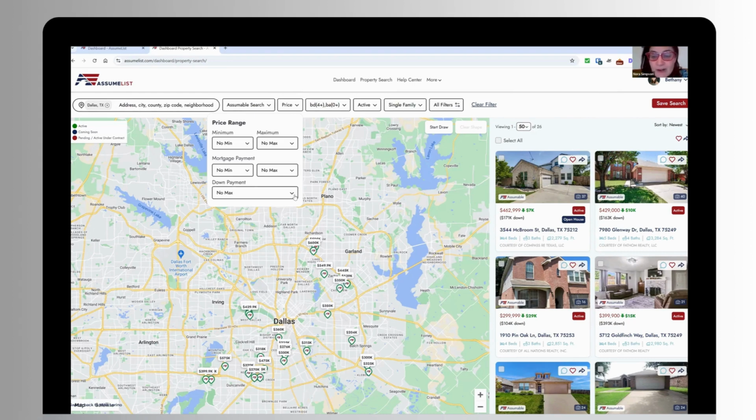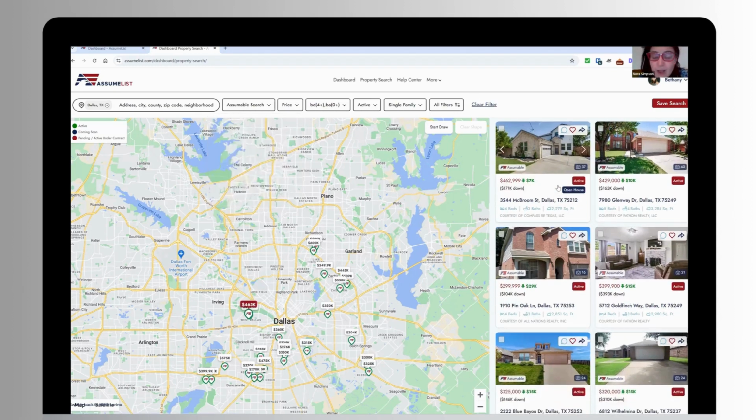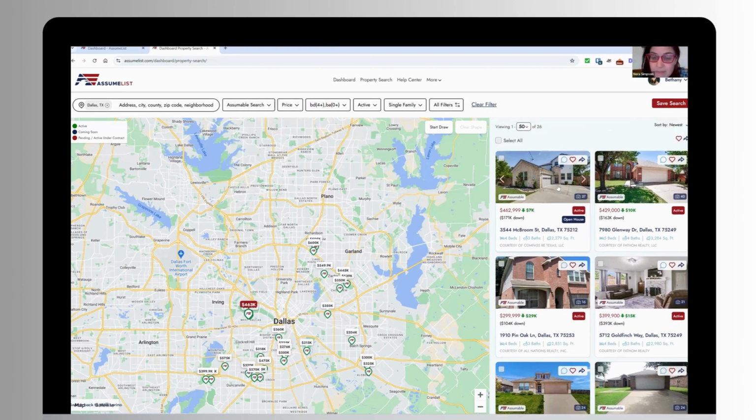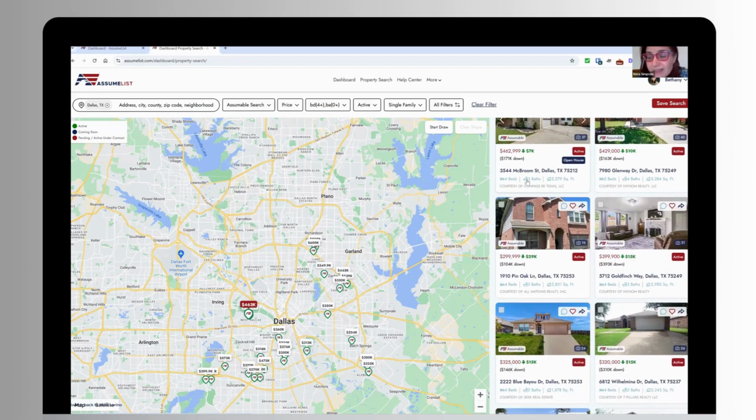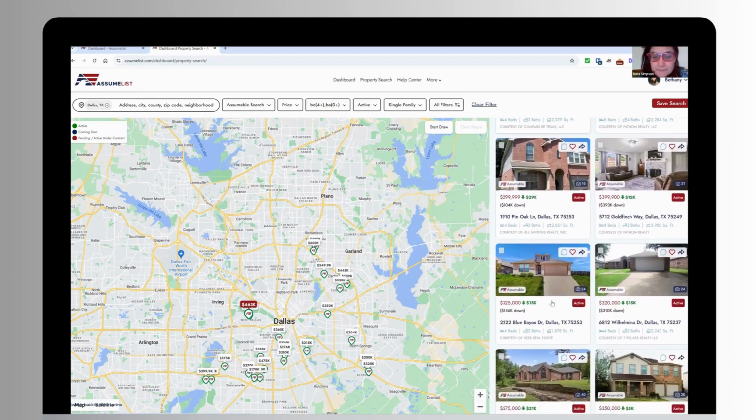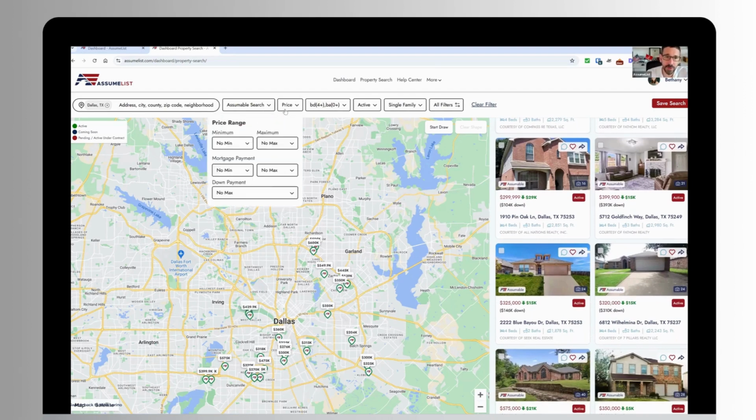And I'm just going to cut in, Mike. This is some of my favorite stuff on Assumelist, the mortgage payment filter and the down payment filter, because Assumelist shows you exactly the interest rate that each of these homes has and has calculated how much down payment there is that's been paid, as well as what the monthly mortgage payment is. And that's incredible. That's an amazing piece of information.